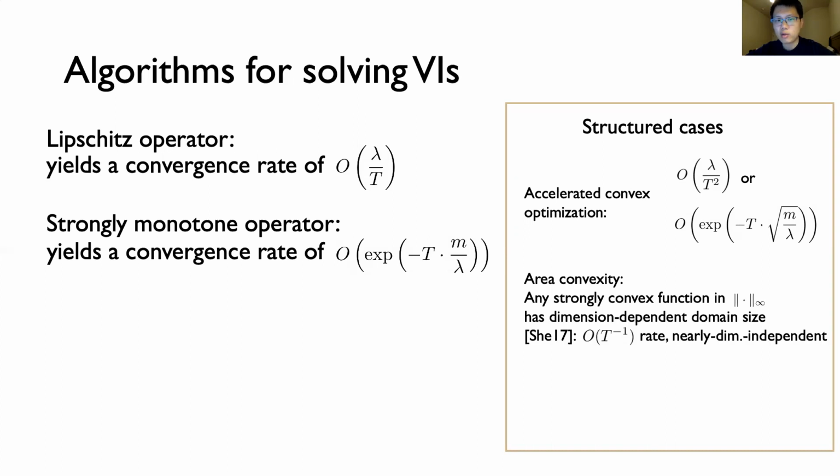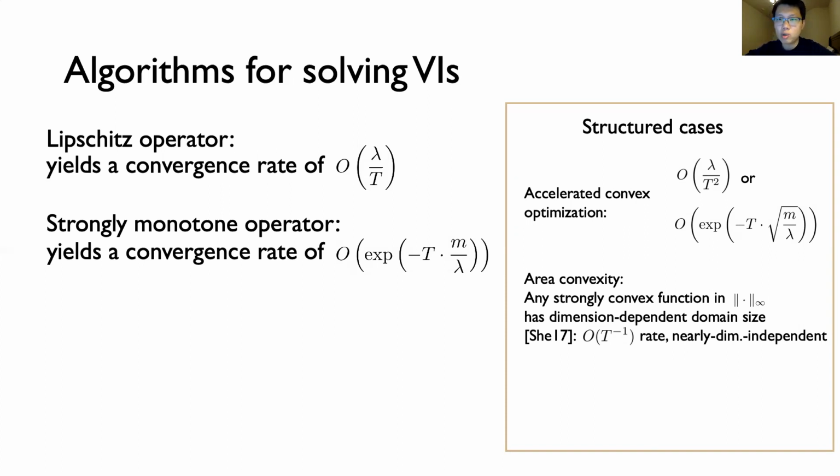Another more recent example of a structured case yielding improvements, which we think is of particular interest to a TCS audience, is that of L-infinity regression. This setup has applications to Maxflow, which we'll elaborate on later. Obtaining 1 over t rates of convergence for this problem using standard techniques without worse dependence on dimensions was a notorious obstacle until a breakthrough work of Sherman in 2017.